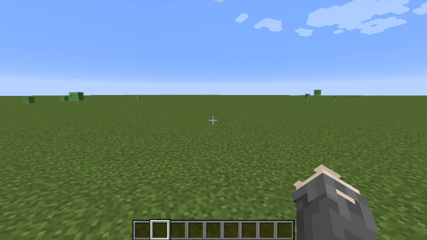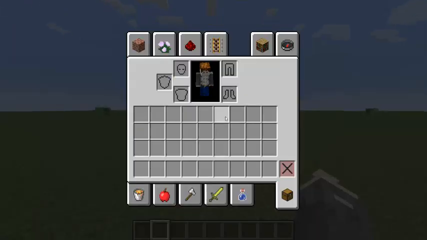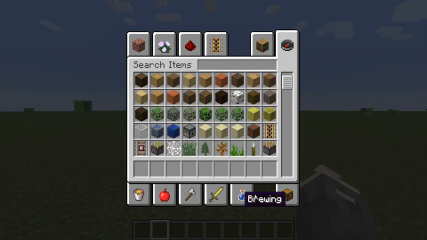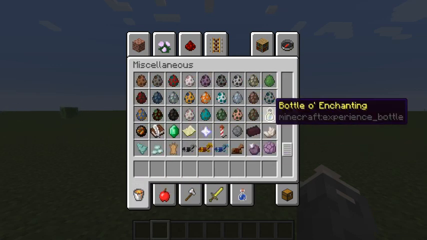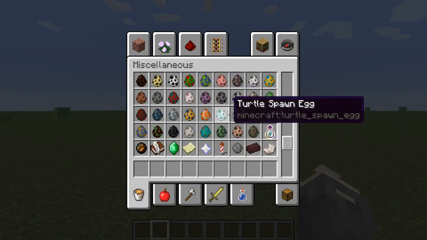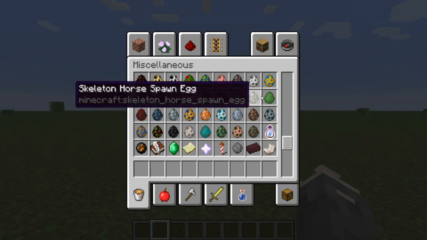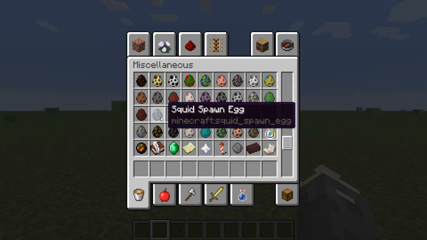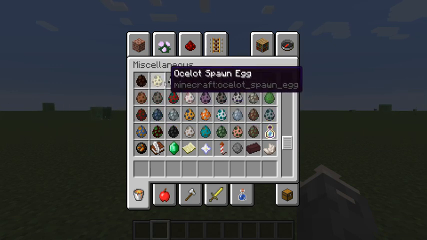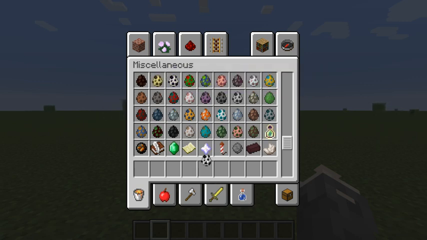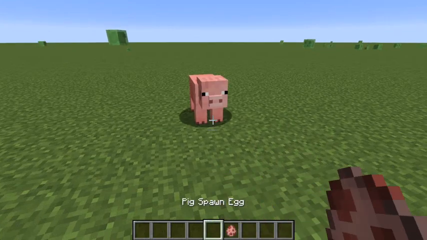Today I'm going to be showing you how to make any entity say something. So what you're going to do is go ahead and find yourself an entity. Let's go ahead and get ourselves one. Let's choose, how about a panda? No. A pig. Yes. Pig.